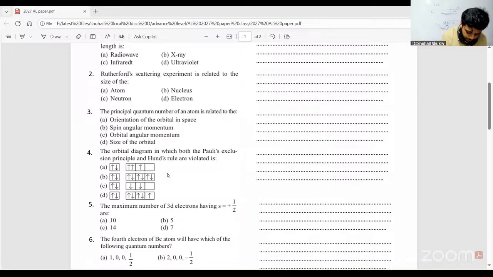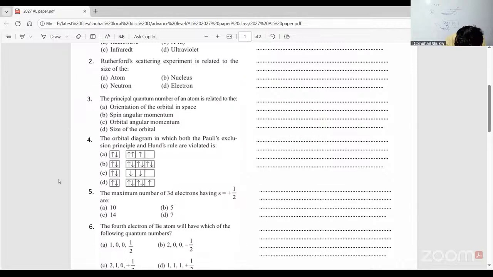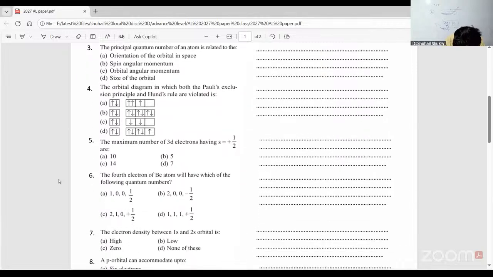Number 5. The maximum number of 3d electrons having ms half. 3d electrons belong to how many electrons maximum? Only 5.